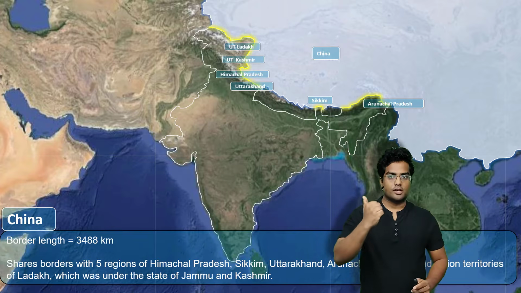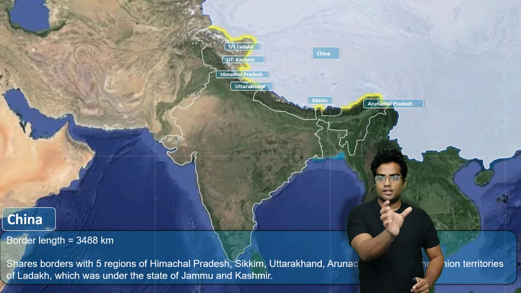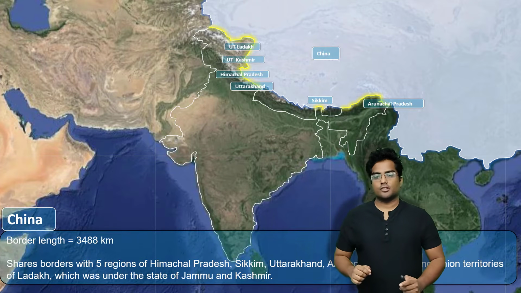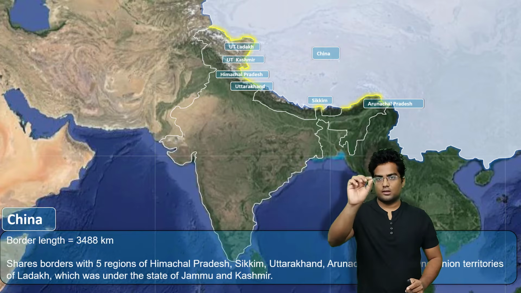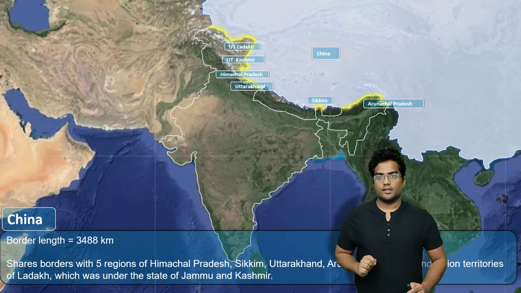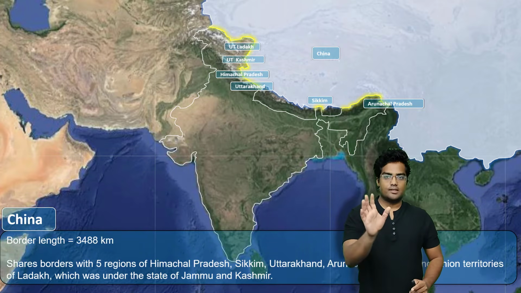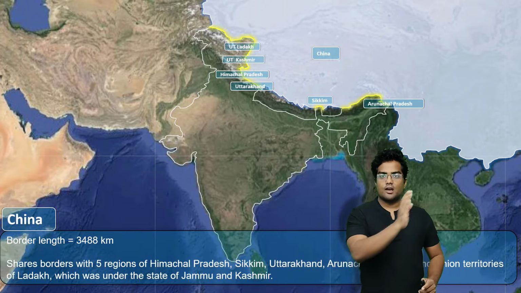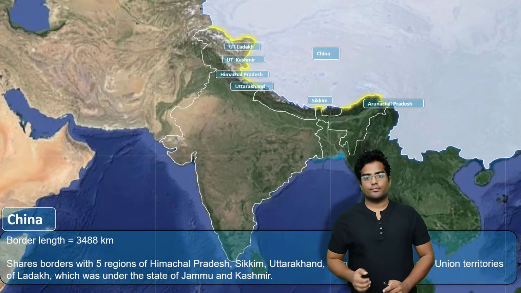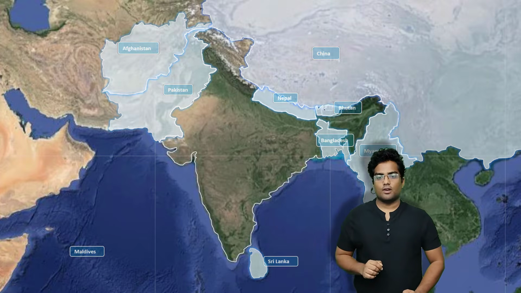Then we have the state of Himachal Pradesh. Then we have the state of Uttarakhand. Then let's understand Sikkim. Sikkim is also there. And finally Arunachal Pradesh. So 1, 2 are the union territories, and 3, 4, 5, 6 are 4 states. 2 union territories and 4 states, right? These are the places of India that share the boundary with China. So what's next? We are going in a clockwise direction, so we are going to select the country of Nepal.